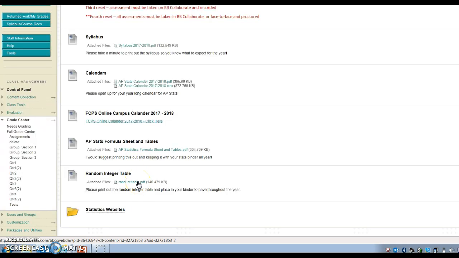And same with the random integer table. We don't get into that until I think Unit 3 or 4, but go ahead and print that out so that you have it when they say, please go to your random integer table to answer these questions.